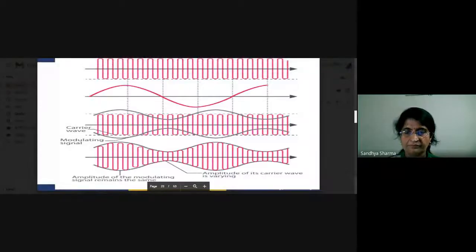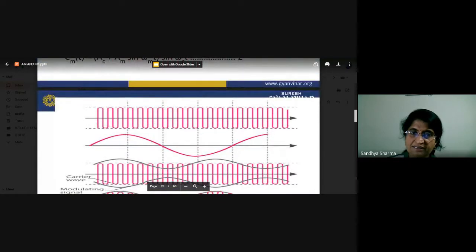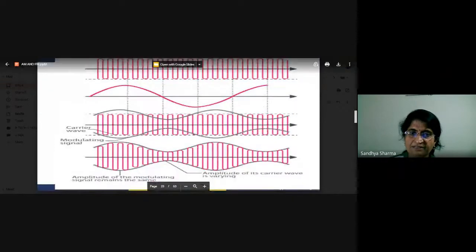Okay, just see here. This is the envelope of the signal. What is the envelope? Envelope means whatever type of modulating signal you are using, that signal will be superimposed on here. So I think it will be better. You have seen here how you can convert this. This signal will be superimposed on this, so just see here, and now it will be converted into this same amplitude modulated signal.